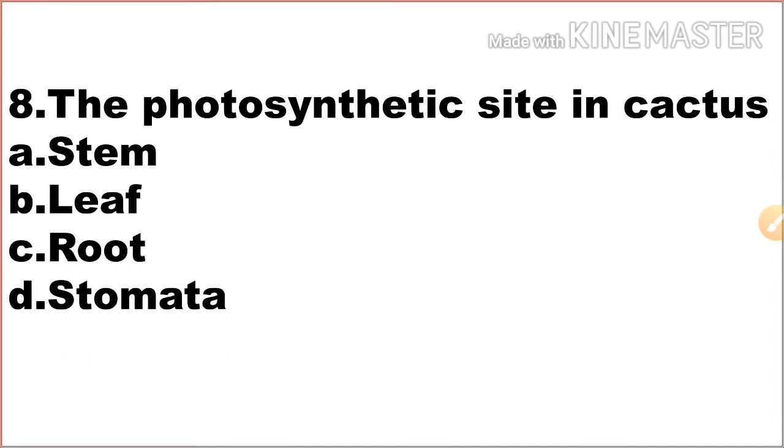Next one, the photosynthetic site in cactus is dash. Option A stem, option B leaf, option C root, option D stomata. The photosynthetic site in cactus is option A, stem. In normal plants, the photosynthetic site is the leaf, but in the cactus the photosynthetic site is the stem.